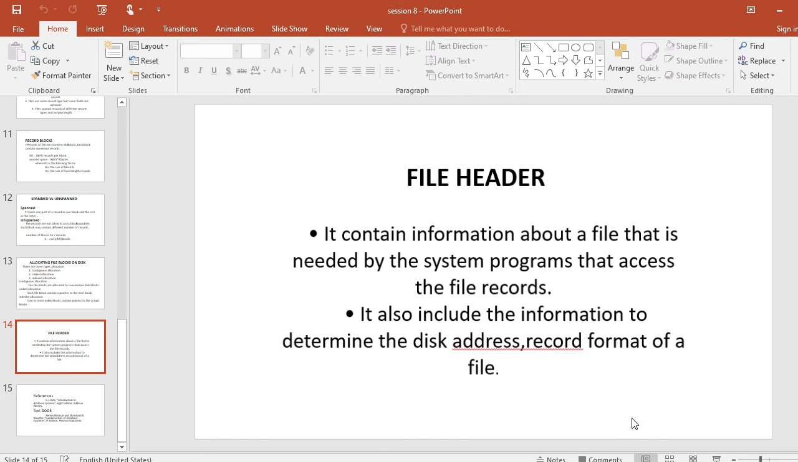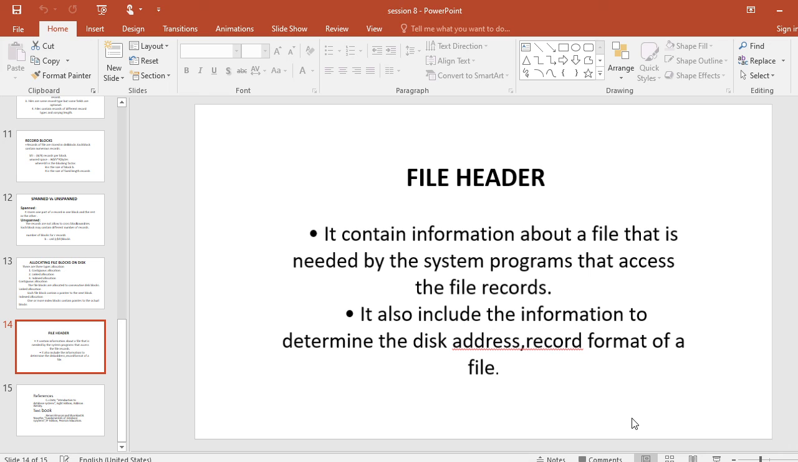Then we can go through what is record blocking. We know the varieties of record blocking, spanned records and unspanned records, the differences between a spanned record versus an unspanned record, and the advantages of these.